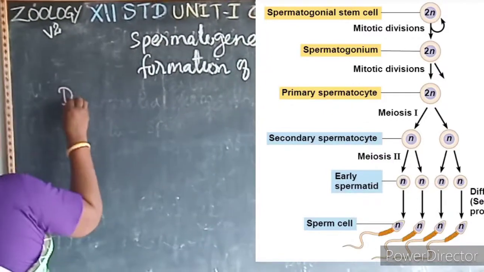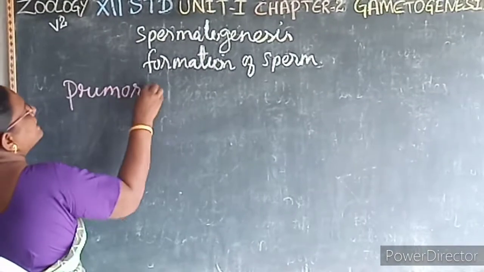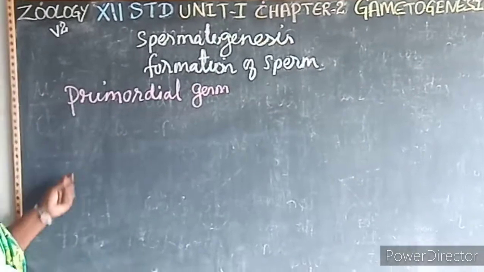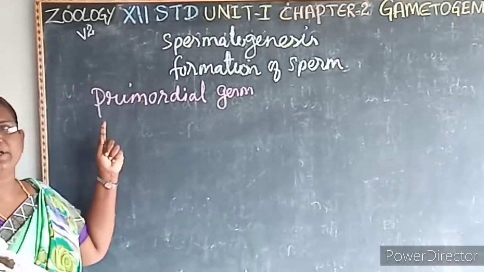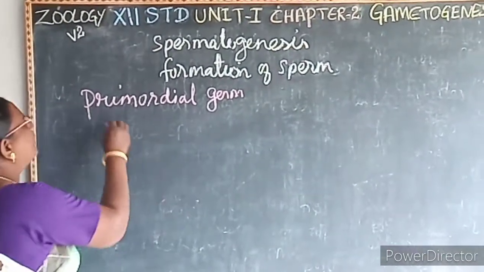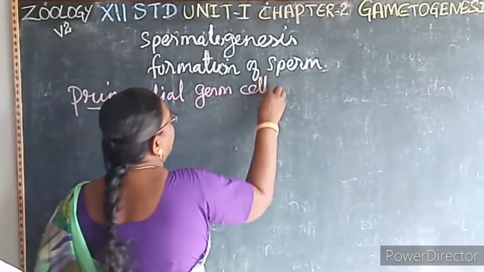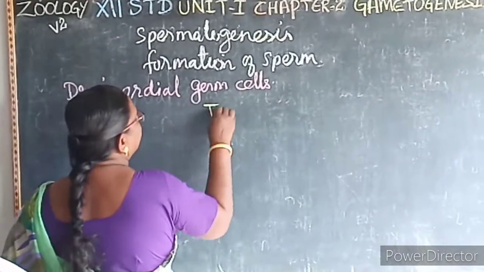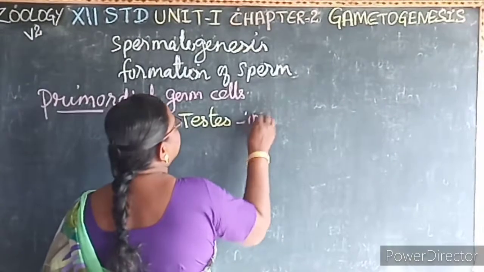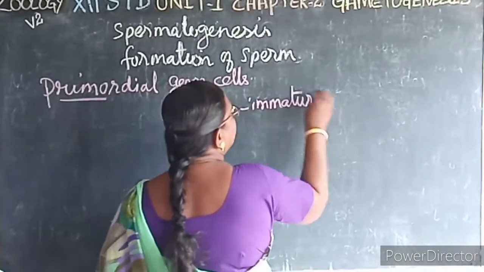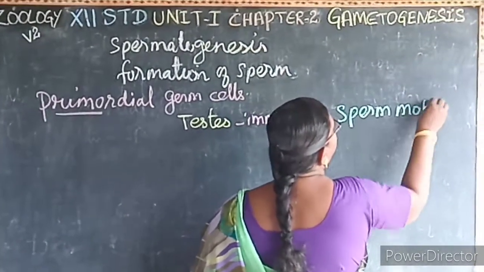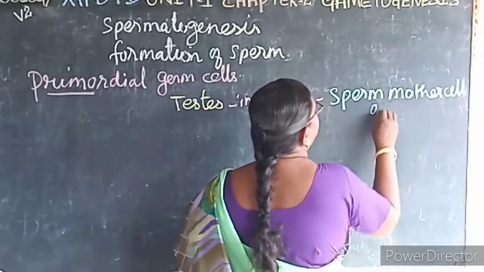Here, during development, the primordial germ cells. What does primordial mean? The early stage of development, or from the beginning of time, is known as primordial. These germ cells migrate to the testis, where they form immature germ cells, called sperm mother cells or spermatogonia.